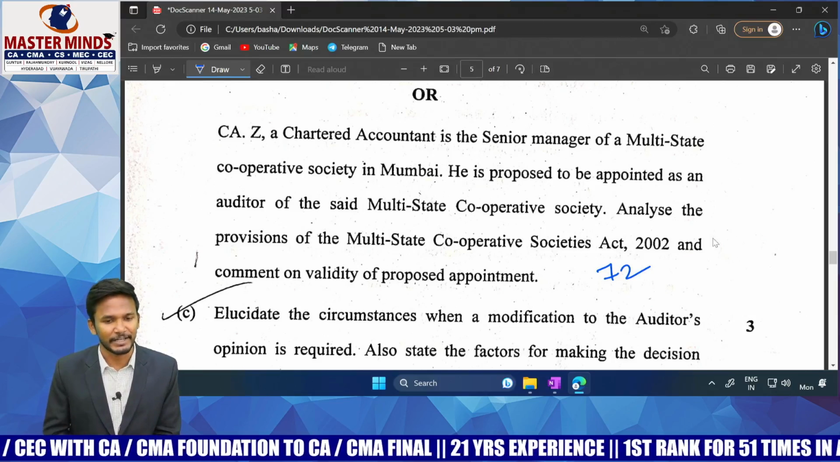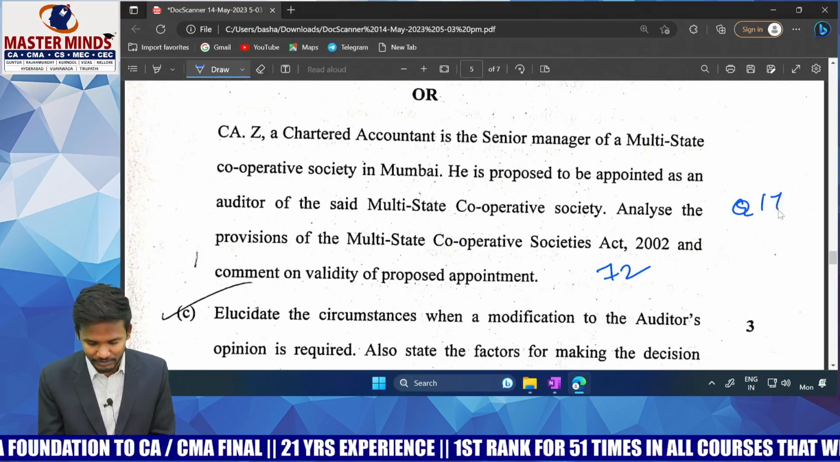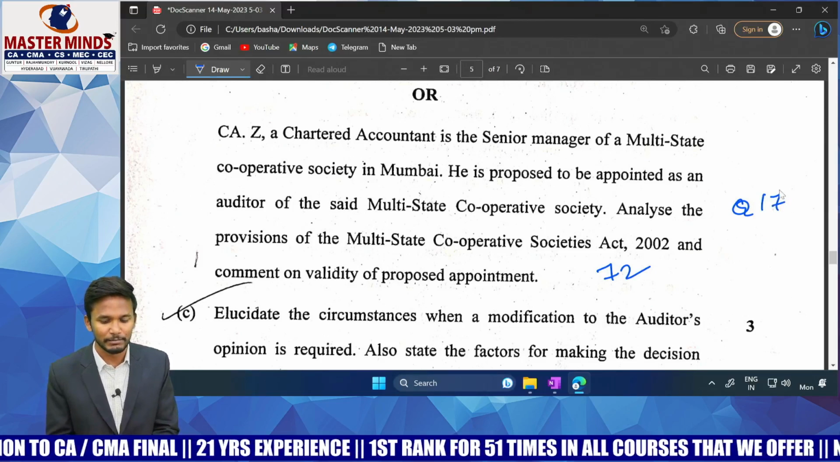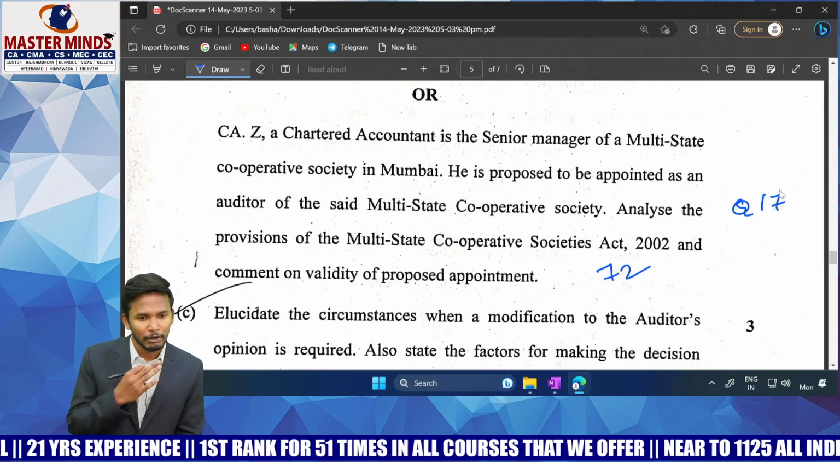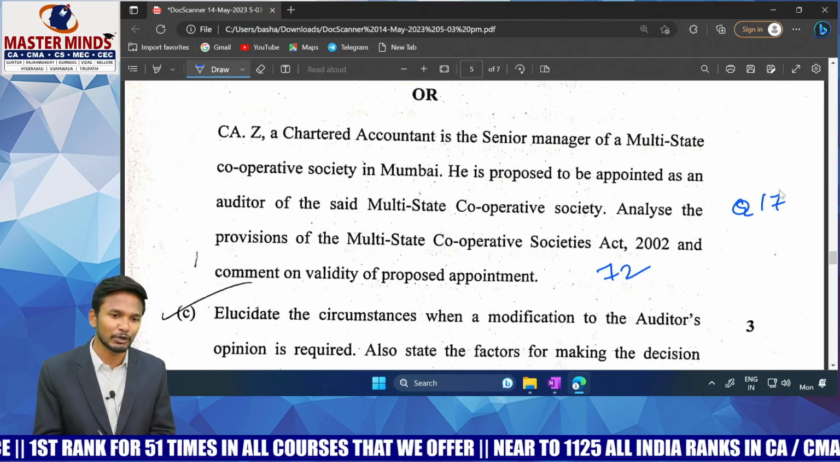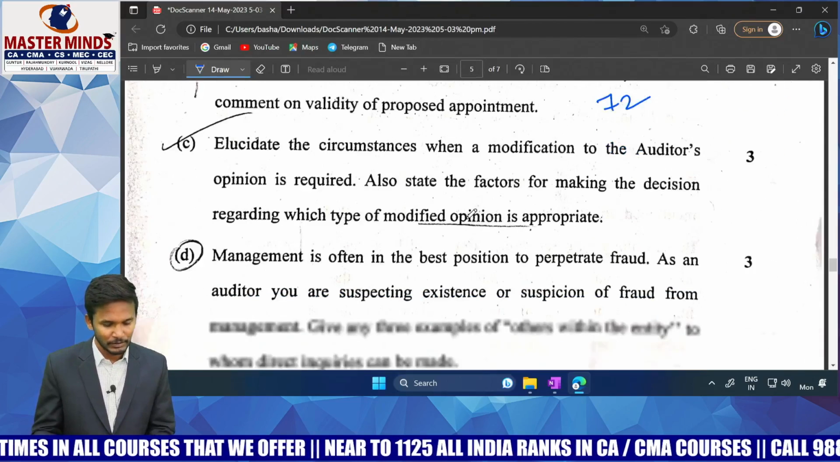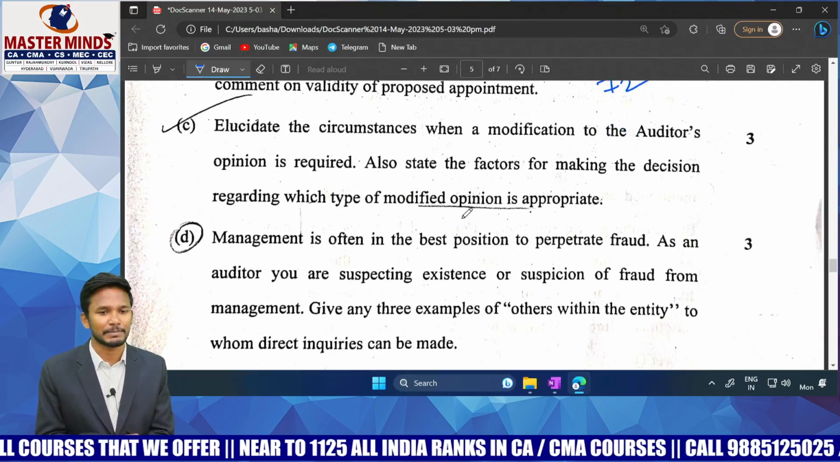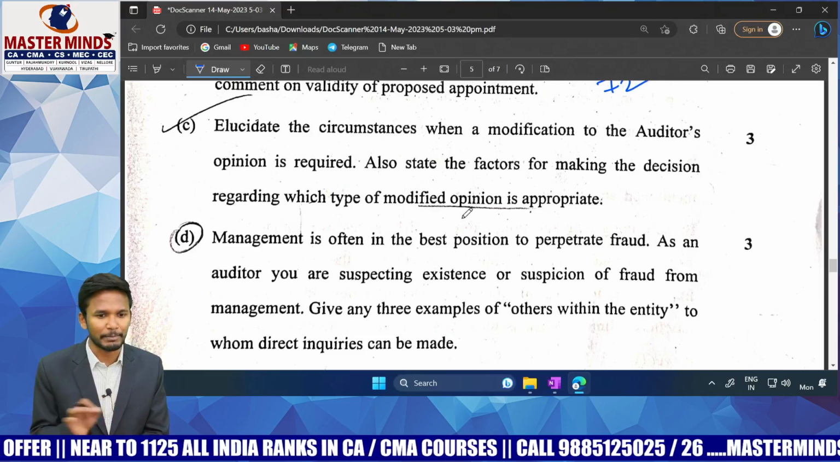Sir, is it covered in the material? Yes, sir. In the cooperative society chapter, question number 17 talks about disqualifications. The same we have in the Companies Act, and in the Cooperative Society Act also. In the Multi-State Cooperative Society Act, section number 72 talks about disqualifications. You can refer to that. Same like Companies Act section 141 subsection 3 disqualifications. Same to same replica with small changes.